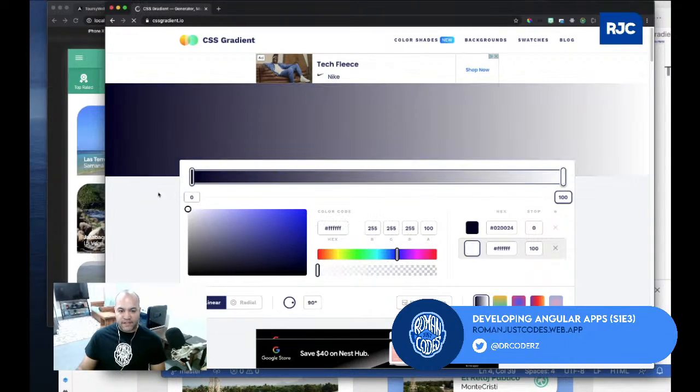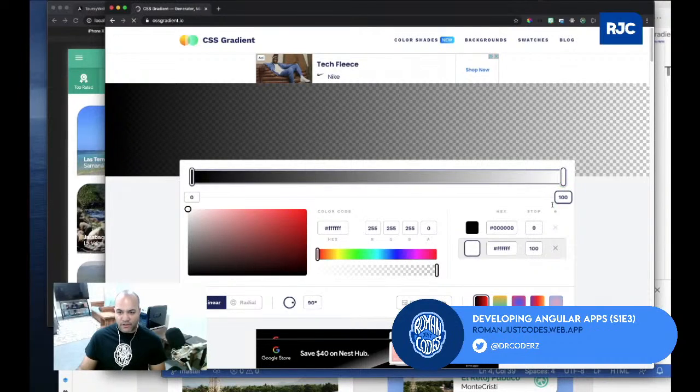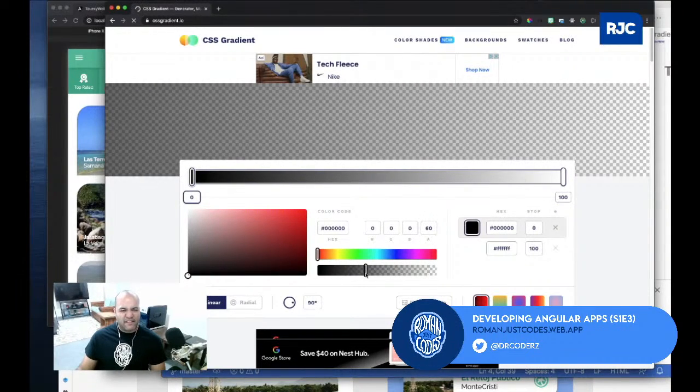So for example, from white to black, and then I can bring some opacity in it. On the white, if I select this color, this will be fully transparent pretty much. Then for this one, maybe we can bring the opacity down a little, probably like 50%.